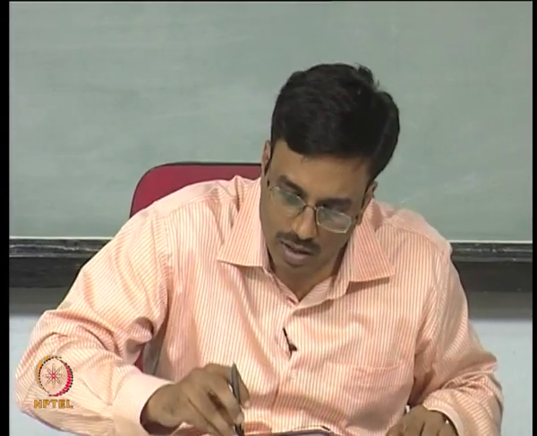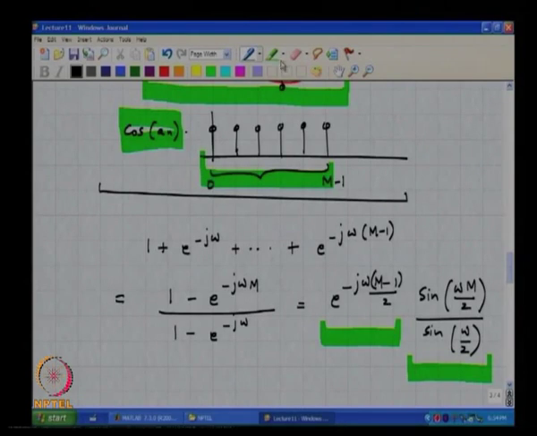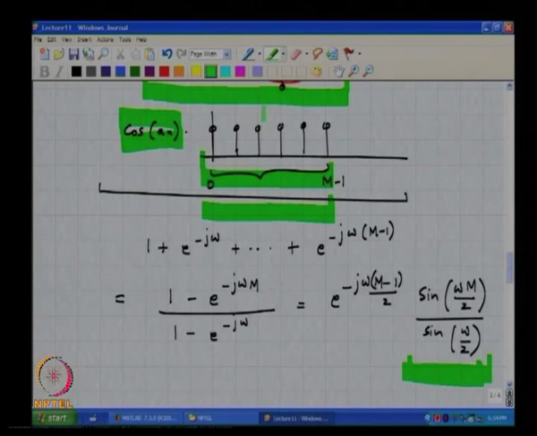0, right. But what is the average delay of this sequence? M minus 1 by 2. So this delay is 0 and this is the average delay here, correct. So that is why it makes sense that this is e to the minus j omega times that. On the average this sequence is delayed by M minus 1 by 2 samples, that is all. Okay, so we are not really worried about this part because magnitude is 1.